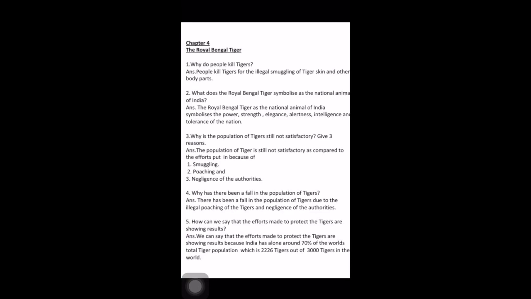of the authorities. How can we say that the efforts made to protect the tigers are showing results? We can say that the efforts made to protect the tigers are showing results because India alone has around 70% of the world's total tiger population, which is 2,226 tigers out of 3,000 tigers in the world.